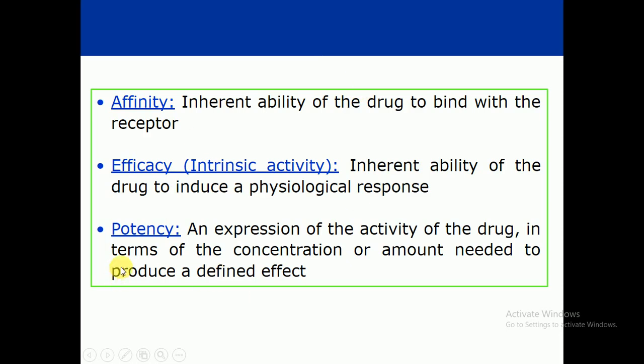While the third one is potency. Potency can be defined as an expression of the activity of a drug in terms of the concentration or the amount needed to produce a defined effect. So potency can be defined in terms of the activity of the drug. Let's suppose, pharmacologically, a low dose of a drug is more potent than a higher dose, and at a high dose it becomes toxic.